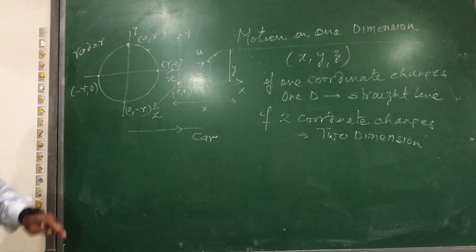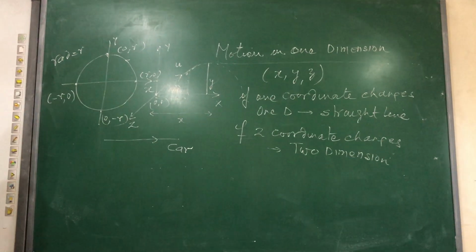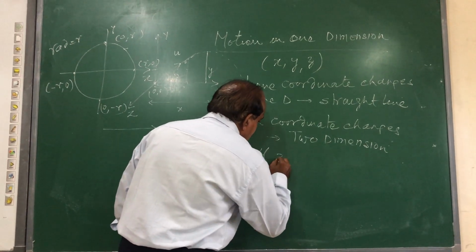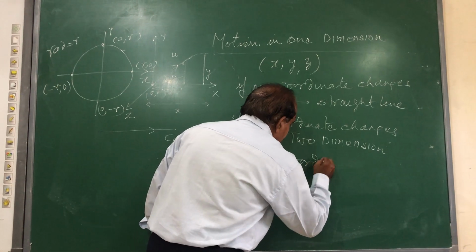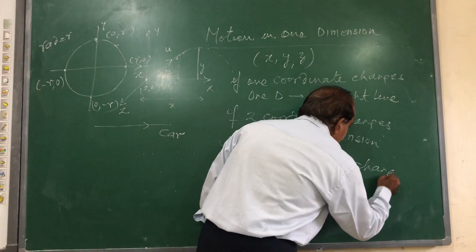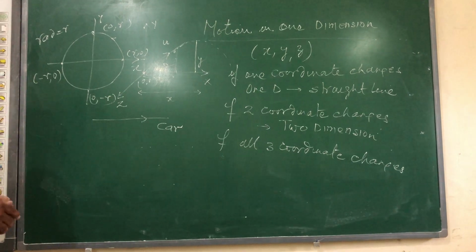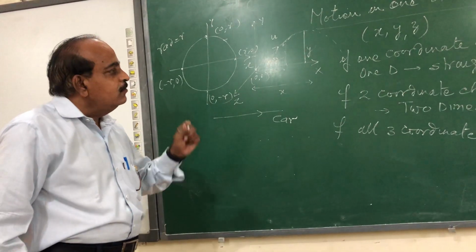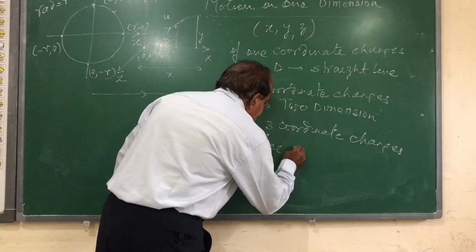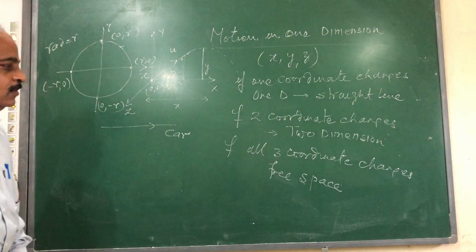Any particle which is thrown making a certain angle with the ground has a change of two coordinates, that is a two-dimensional motion. And if all three coordinates change in the motion, that is motion in 3D. For example, a bird flying in space. A bird flying in space is free to change any of the three coordinates or all three coordinates simultaneously. Any motion in free space is a three-dimensional motion. Three-dimensional means three coordinates change.